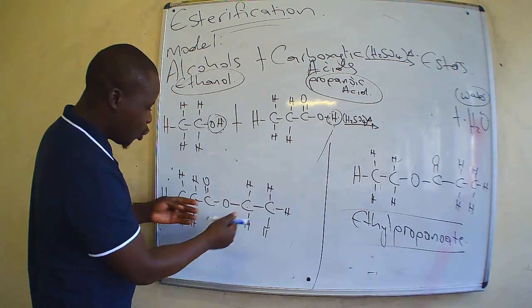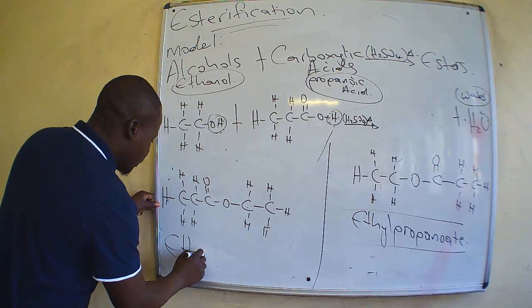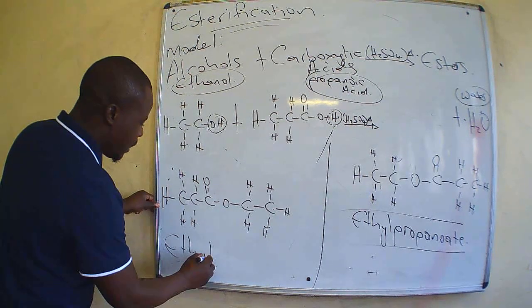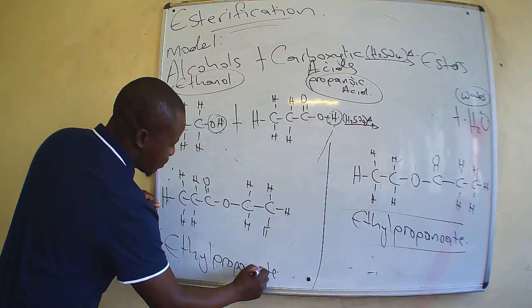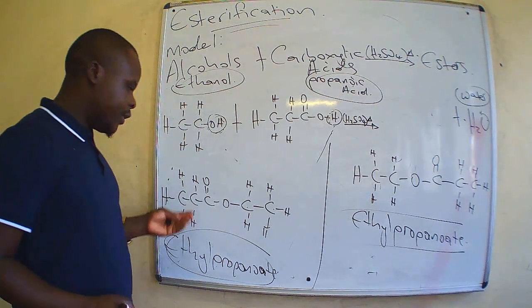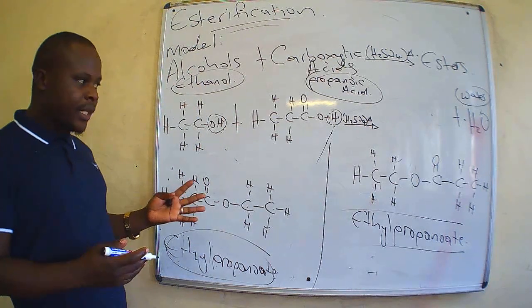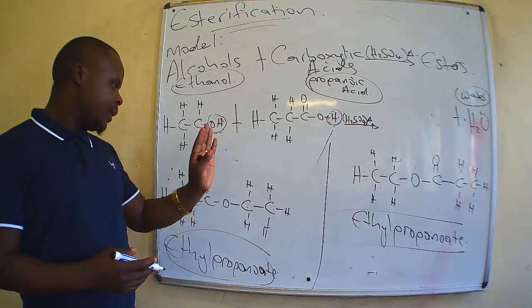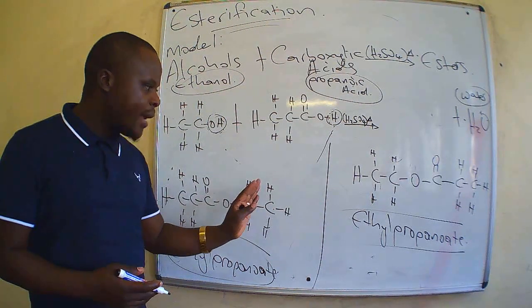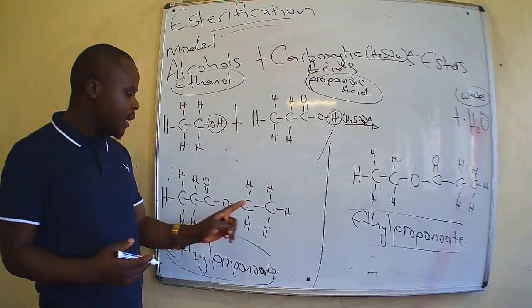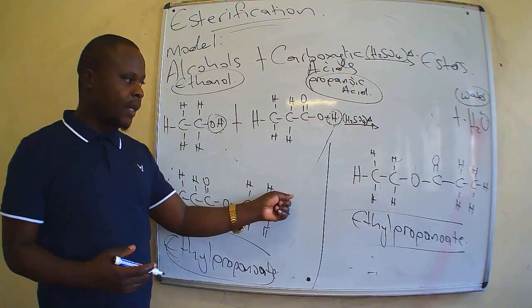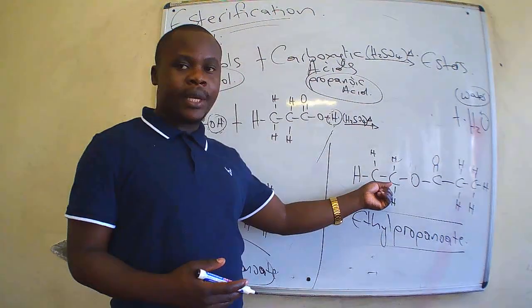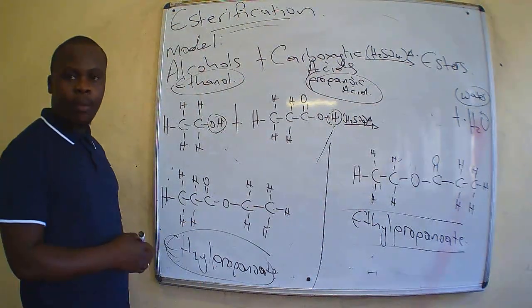So they are still 2, it is still ethyl. We still have 3 here. This is propanoate. So we still have the same name, but the structures, they look kind of different. Why they are different, the reason is because the cation from the alcohol is now on the end. The cation from the alcohol is at the beginning, but it is the very same way of naming them.